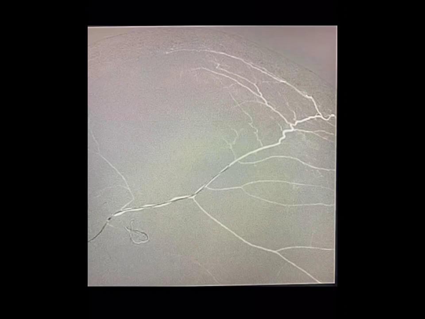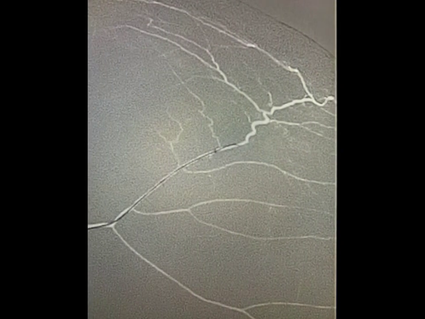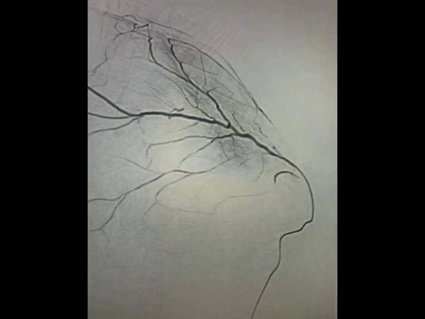Thereafter, we navigate the microcatheter to a location as distal as possible and close to these neovascular membranes. Repeat injection clearly demonstrates these neovascular membranes, which are the reason for these chronic subdurals. Note the injection of the liquid embolic agent SQUID 12 here in order to allow permeation into the neovascular membranes.